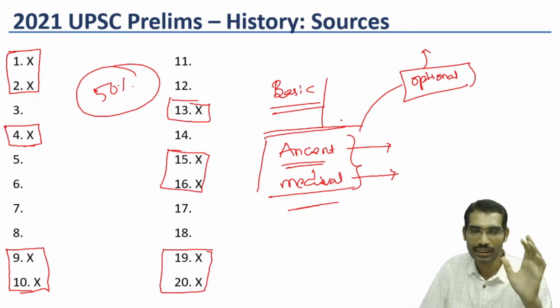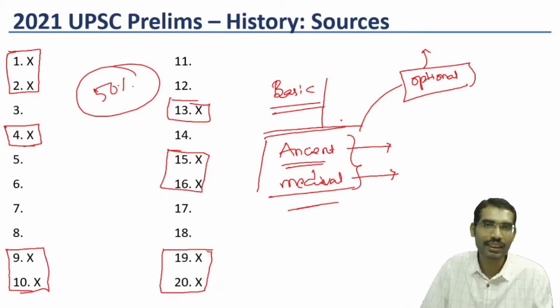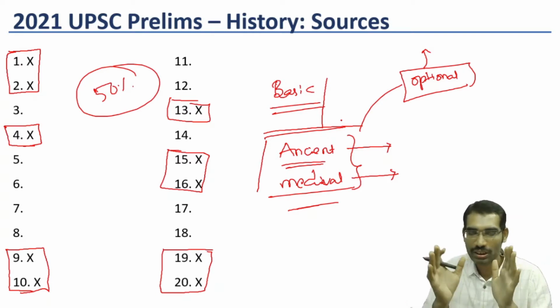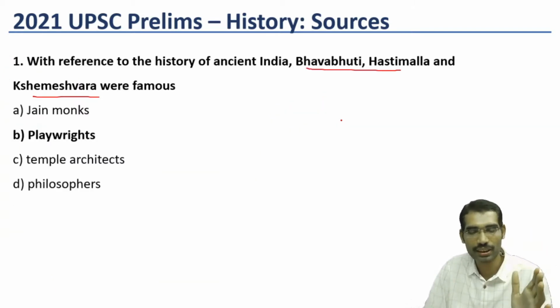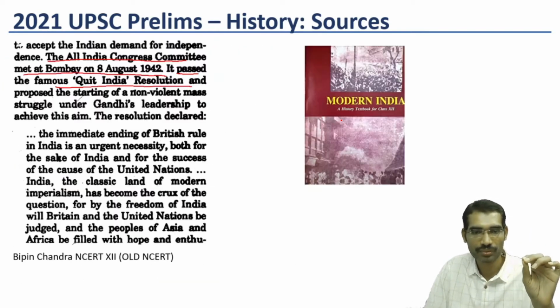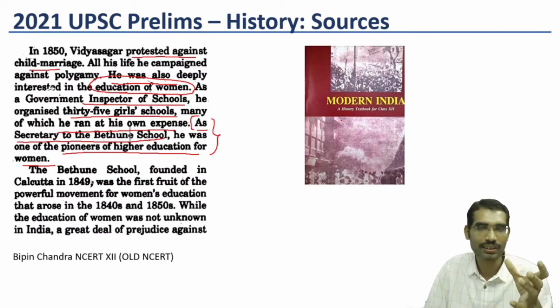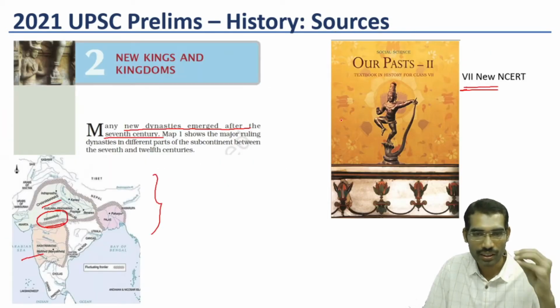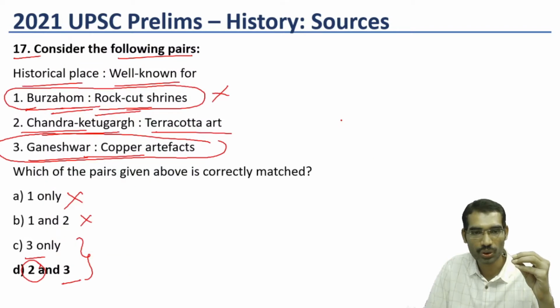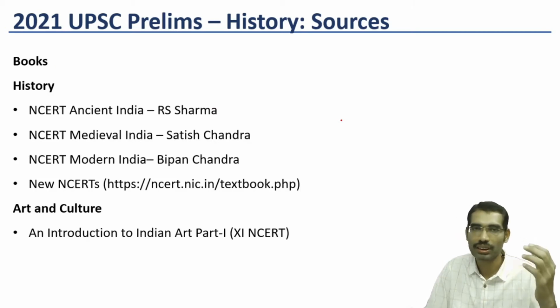So the deciding factor is not the difficult 10 questions, but the easy 10 questions. Those who read ancient and medieval can easily answer them. This is how you have to understand each and every statement. Observe in the basic books, and if you read them, your understanding will automatically increase. Even for guesswork, it will help you. Thank you very much. The effort of making this video is to show you whether basic books are helpful or not in answering the history questions.